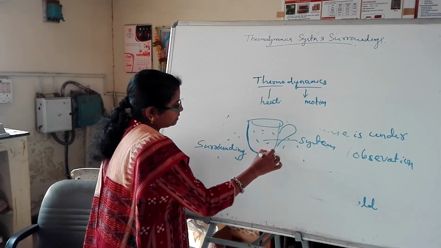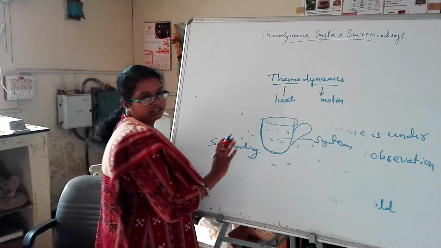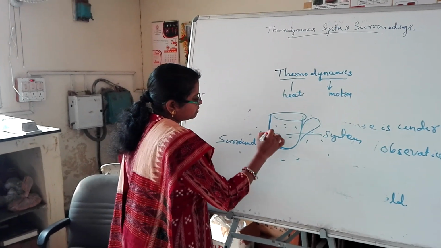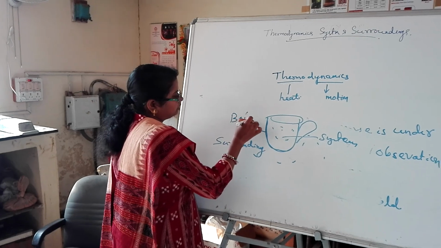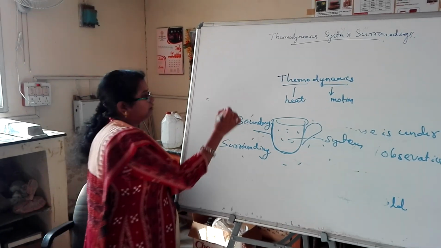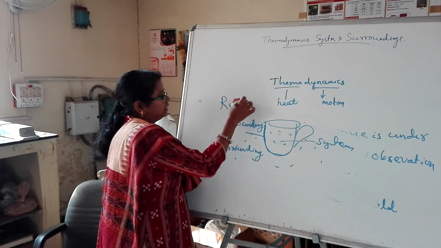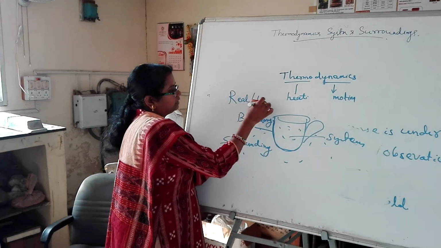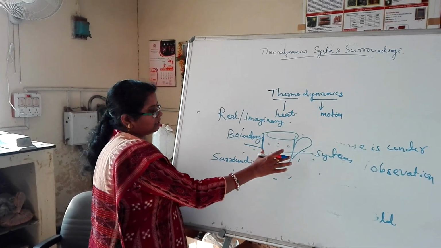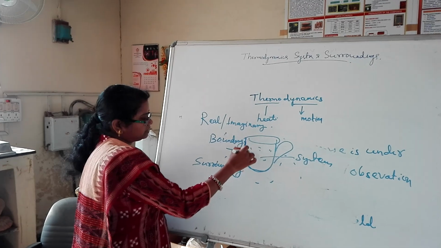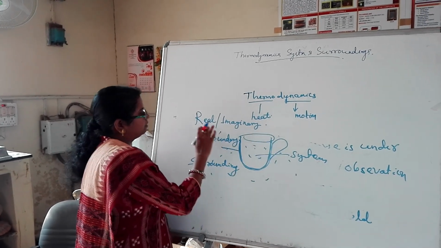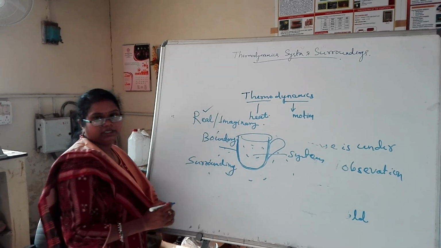The wall which separates the system from the surroundings is called the boundary. A boundary may be real or imaginary. In this hot cup of tea, the wall of the tea cup is called a real boundary.